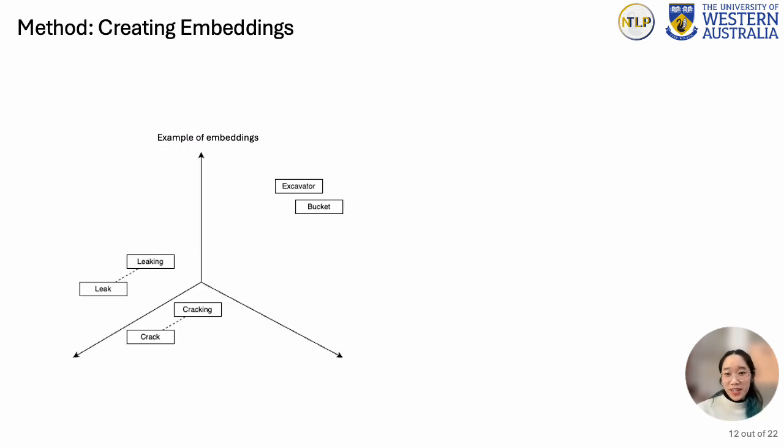Now, in order to perform clustering, we need some way of measuring the similarity of different maintenance work orders, which is achieved through creating sentence embeddings. What are sentence embeddings? They are a numerical representation of a sentence, in our case a work order description, consisting of a vector of numbers that capture different features of that sentence. Sentences that are more semantically similar will be closer to each other in the vector space, while sentences that are very different will be far apart.